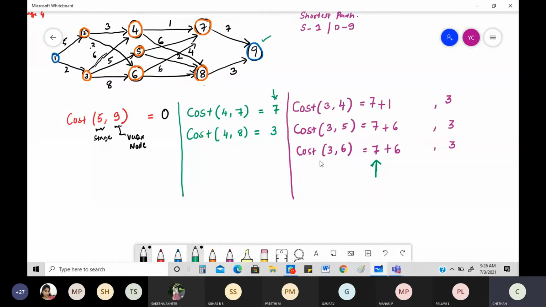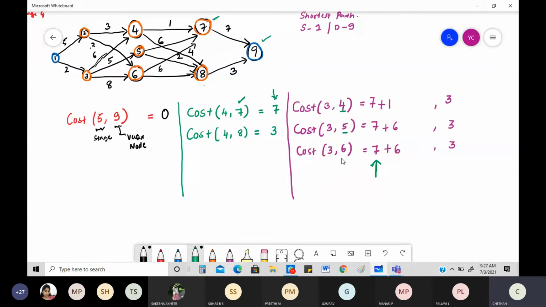What is the node there? This is nothing but 7. From 4, now the node is nothing but 4. From 4 to 7, what you have? 1. You have written. Then the next node you check is 5. From 5 to 7, what is the cost you have? Be careful here. 6. I've written 6. Then the next one is 6. From 6 to the next node 7, what is the cost I have? 6. That 6 I have written here.